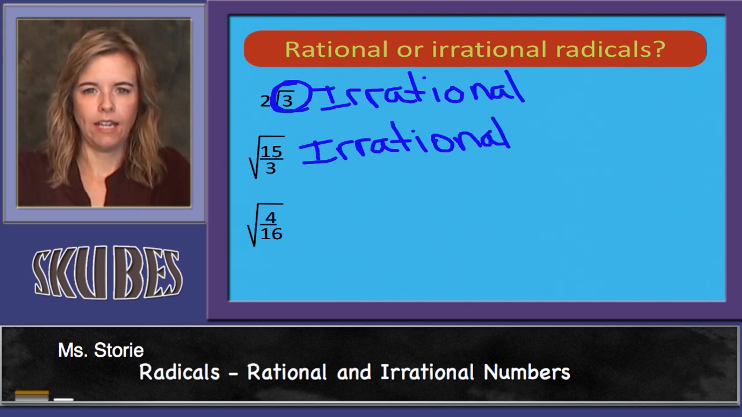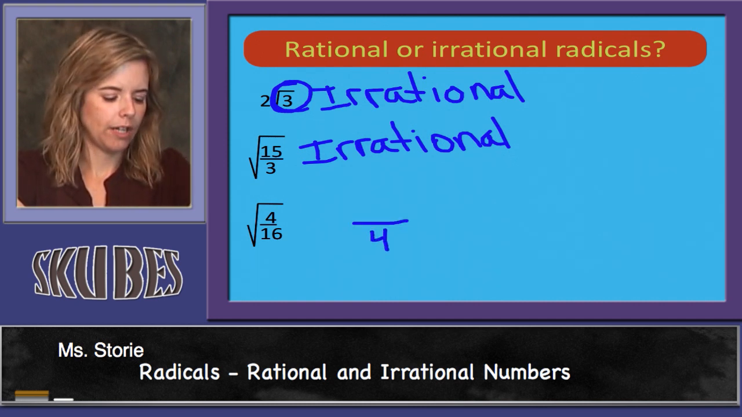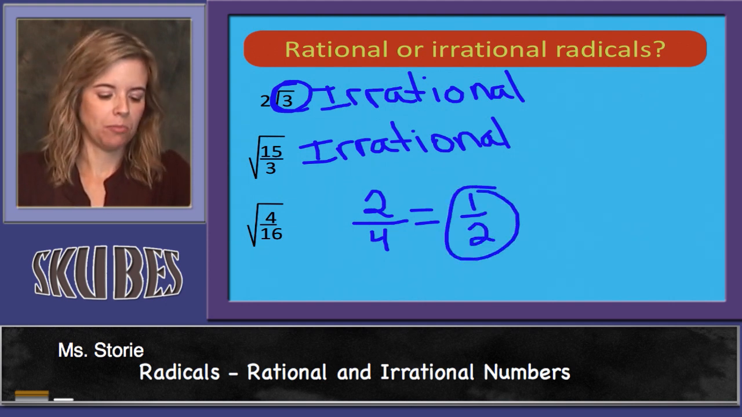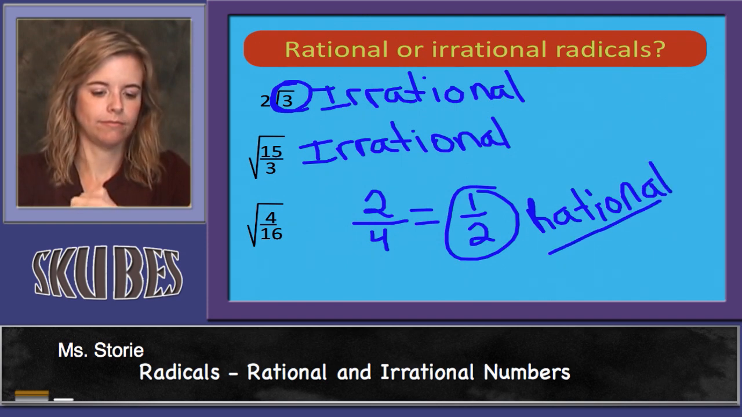And then 4 over 16. Well, wait, if you take the square root of 16, you're actually going to have 4. And if you take the square root of 4, you're going to have 2. And isn't that 1/2? Isn't that already written as a fraction? So it's a rational number. Remember, if it can be written as a fraction, it's rational. If it can't be, it's irrational.